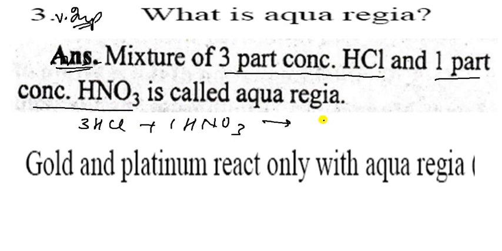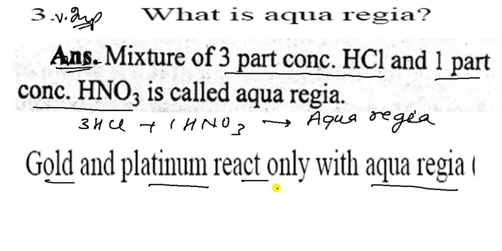So it gives the aqua regia. In aqua regia, as you know, gold and platinum both react. They do not react with any other acids. So that is the most important, the aqua regia.